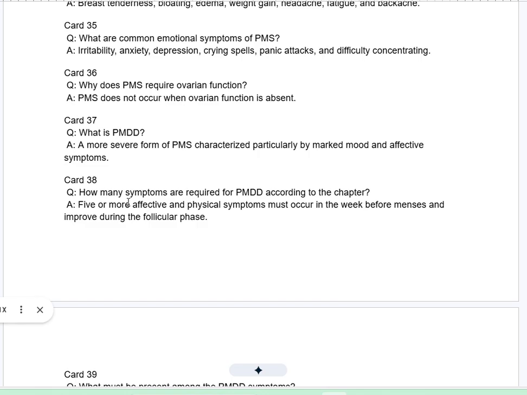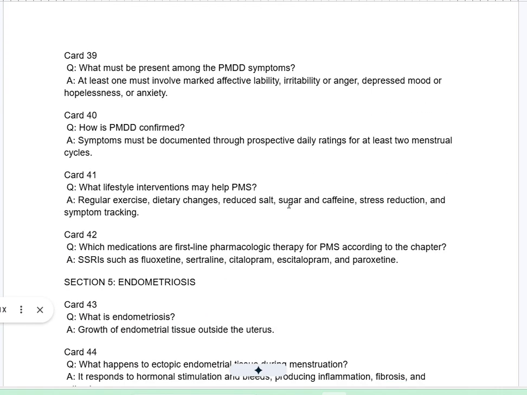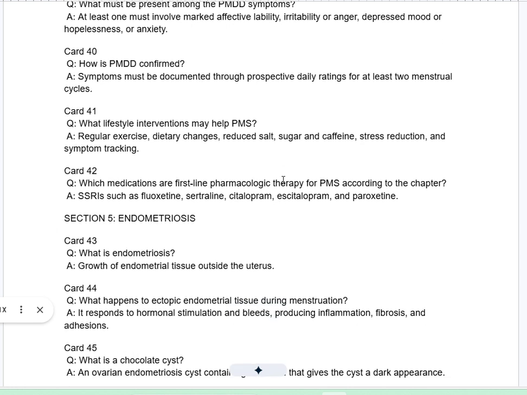Card 38Q. How many symptoms are required for PMDD according to the chapter? A. 5 or more affective and physical symptoms must occur in the week before menses and improve during the follicular phase. Card 39Q. What must be present among the PMDD symptoms? A. At least one must involve marked affective lability, irritability or anger, depressed mood or hopelessness, or anxiety. Card 40Q. How is PMDD confirmed? A. Symptoms must be documented through prospective daily ratings for at least 2 menstrual cycles.